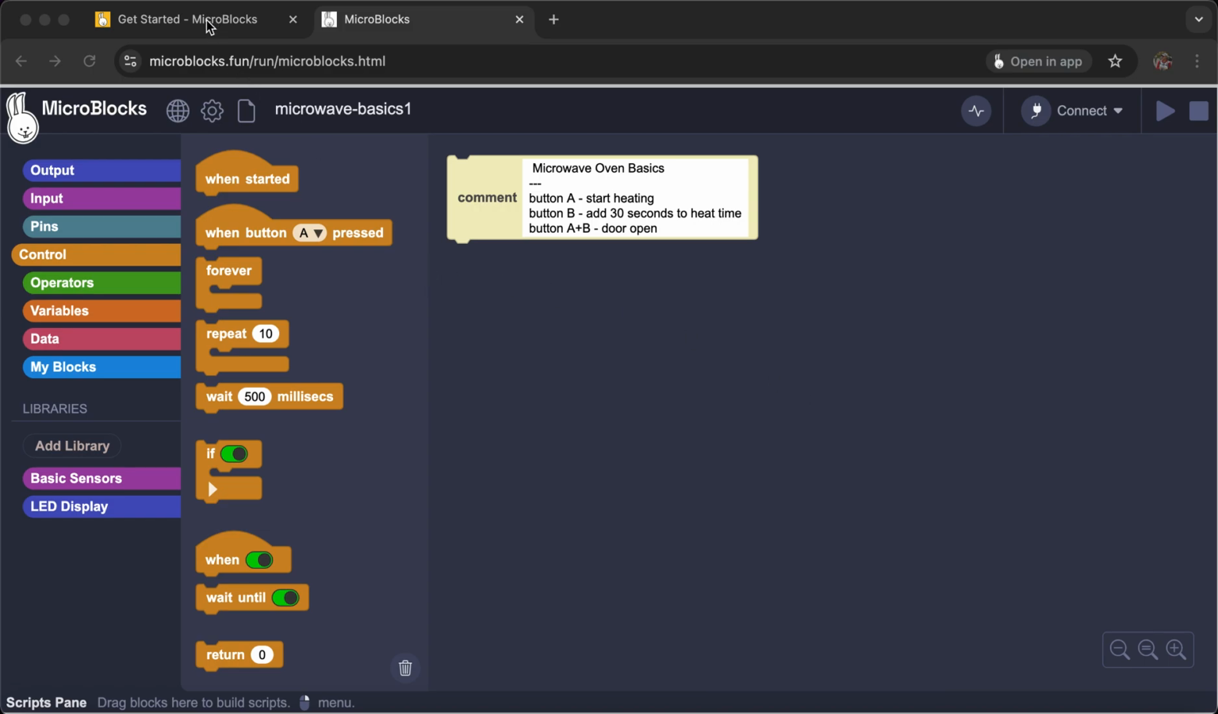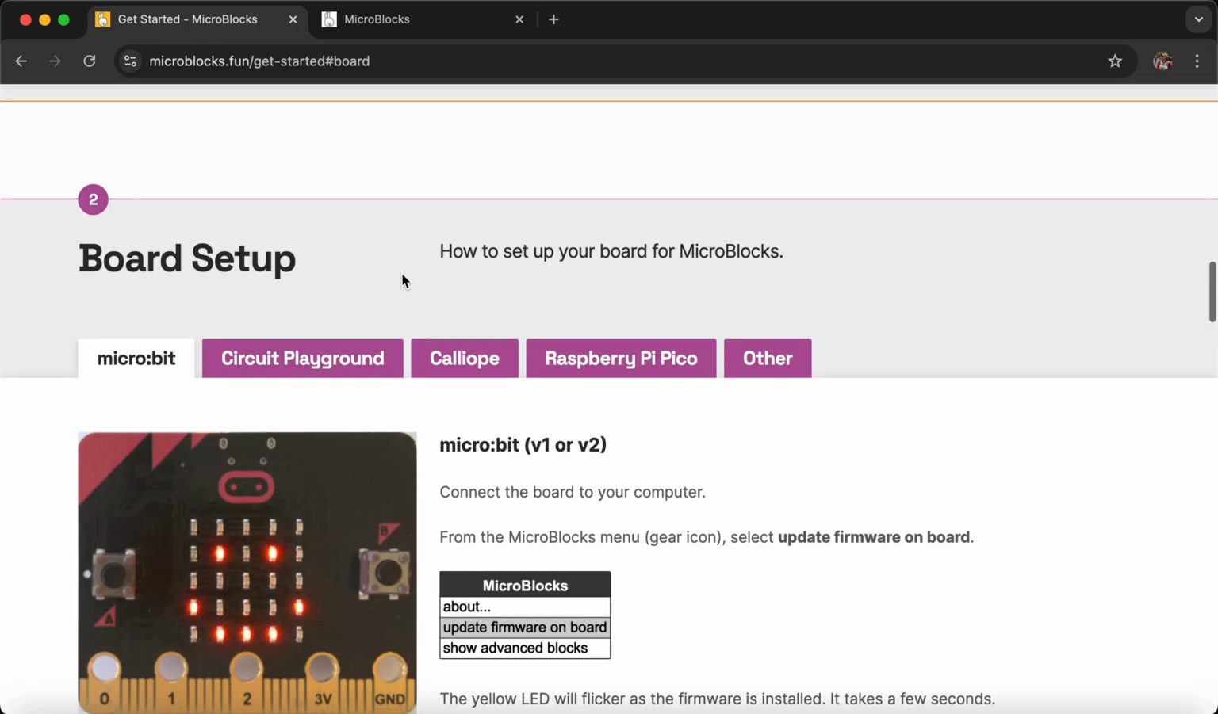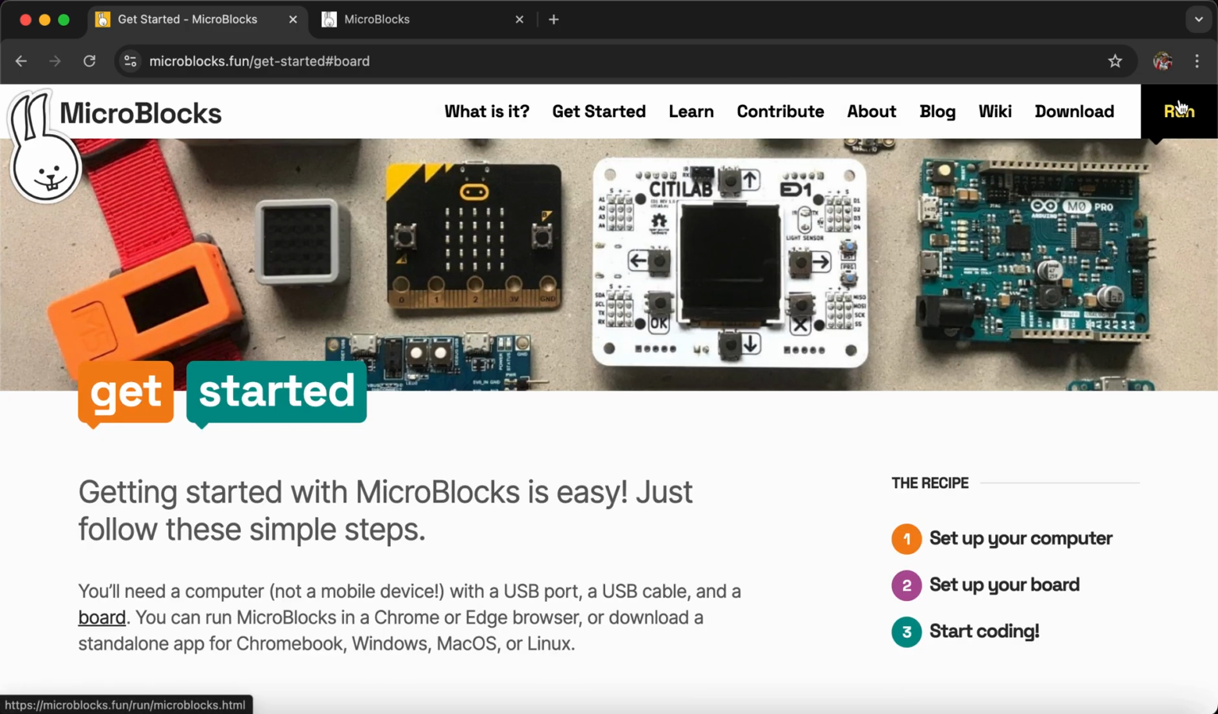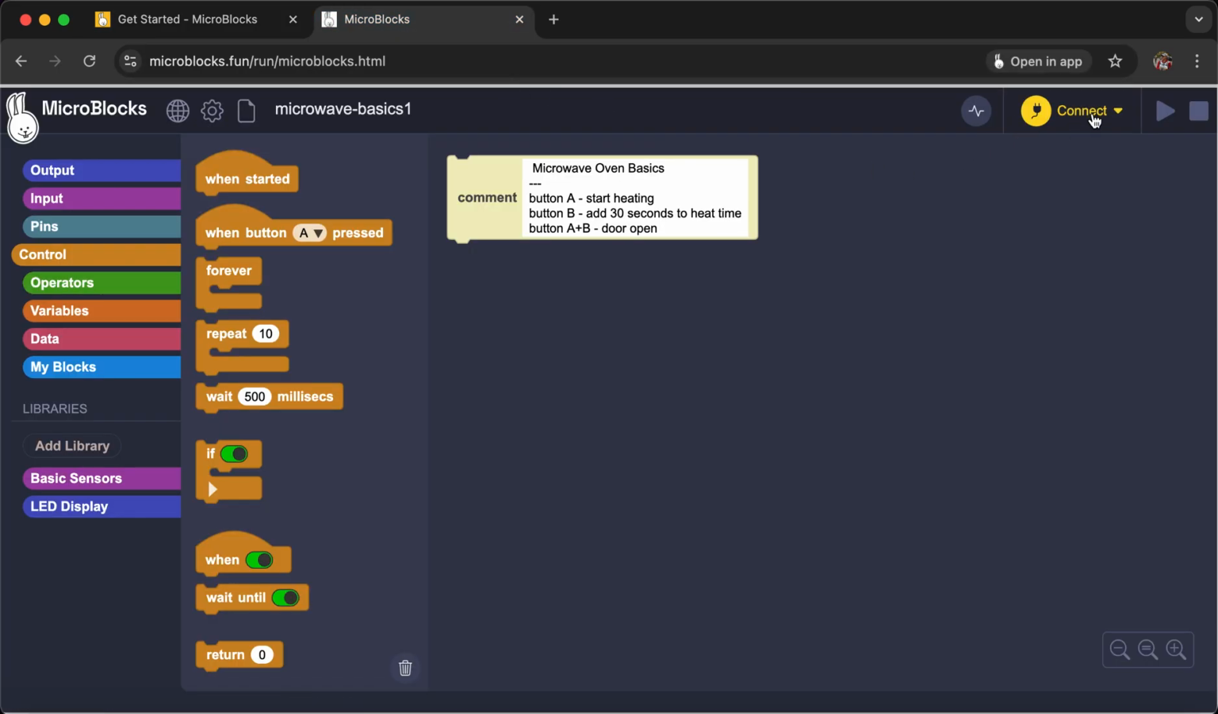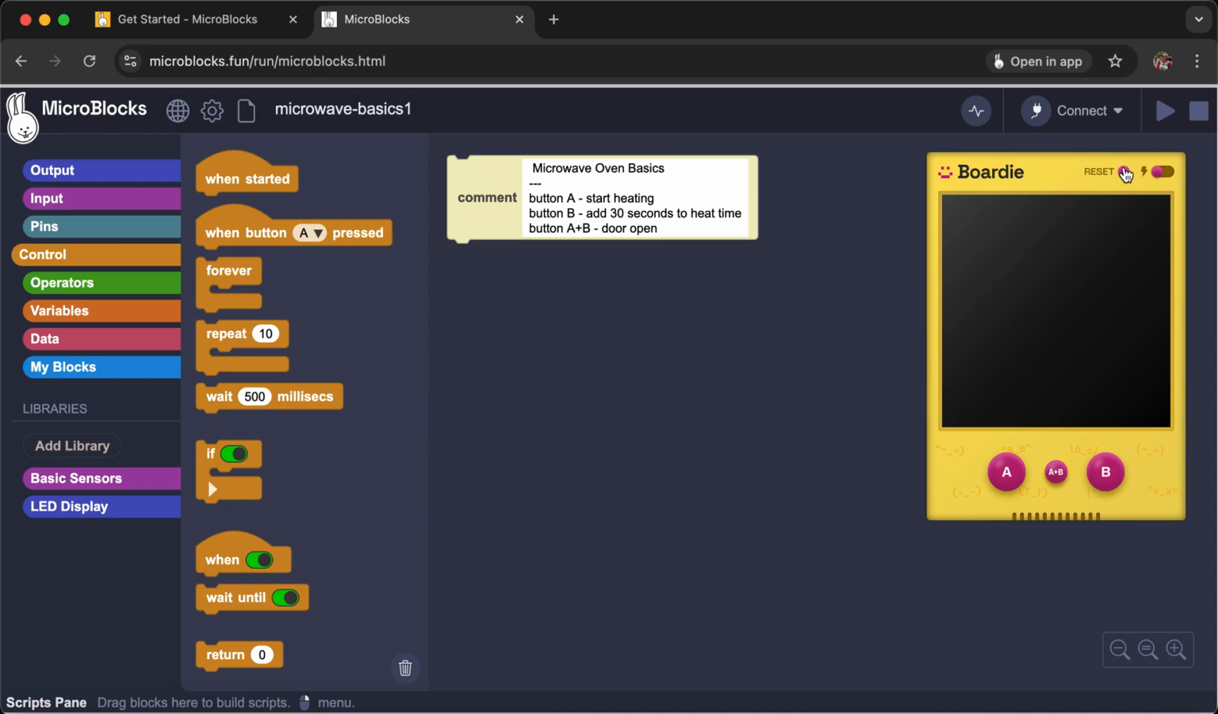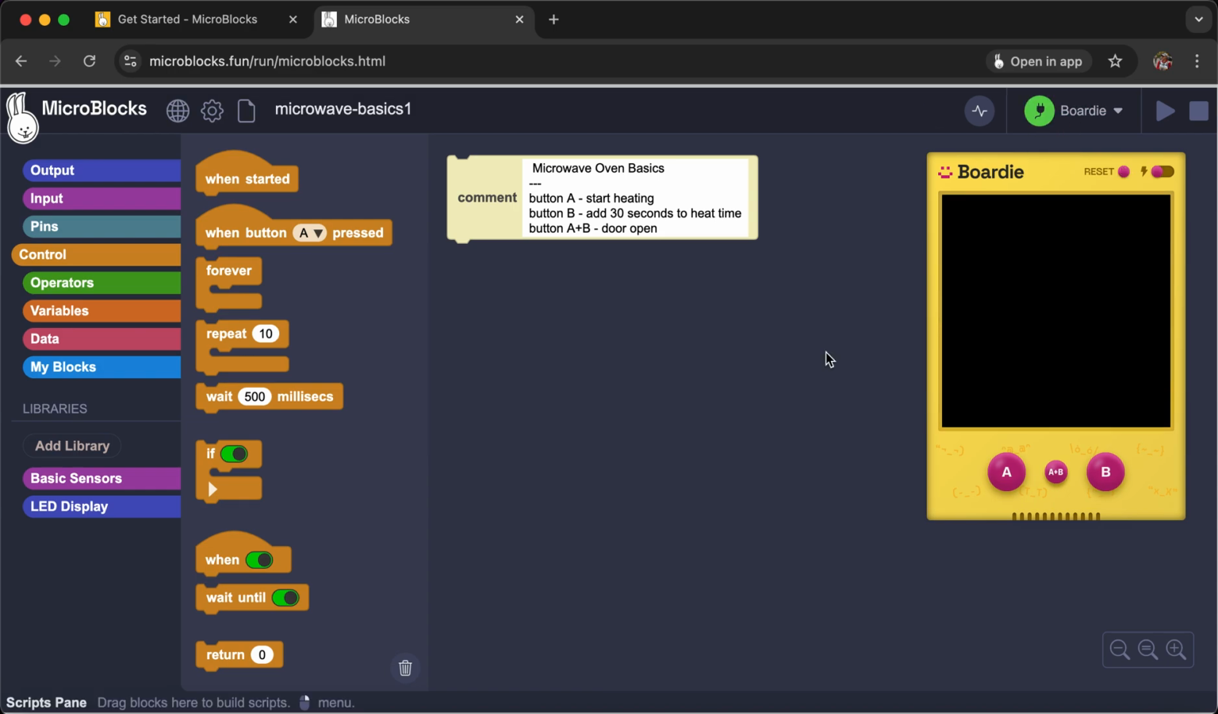Okay, for this basic demo, we're going to simulate the logical functions of a microwave oven. And remember, we're in the run section of MicroBlocks. I've got it running, and just to make it easy, if you don't have real hardware, we're going to run Boardie. So anyone can run Boardie right from the Chrome browser.